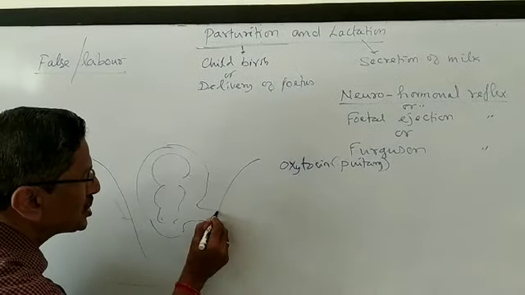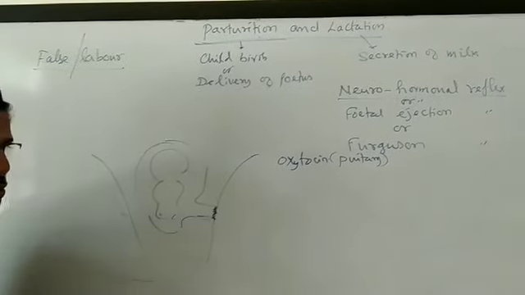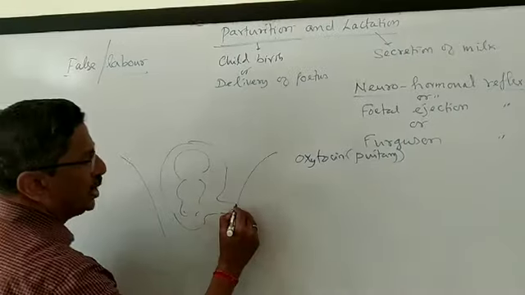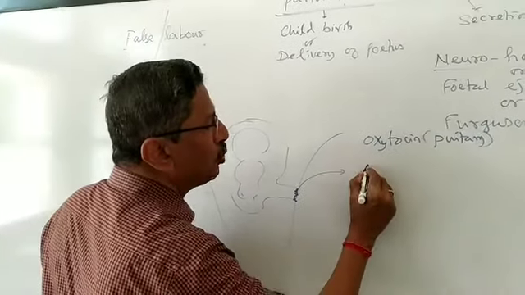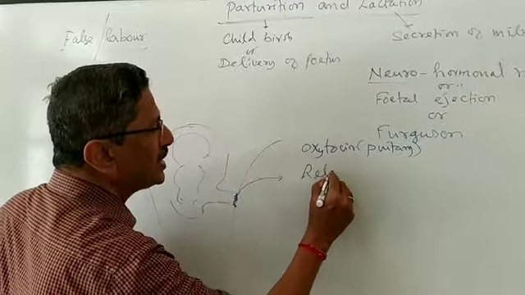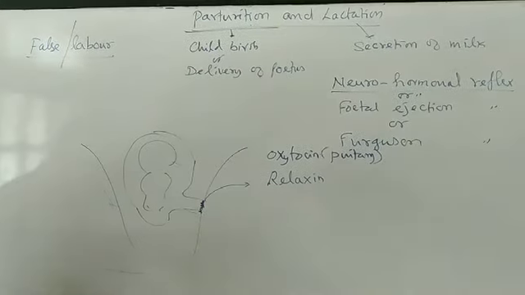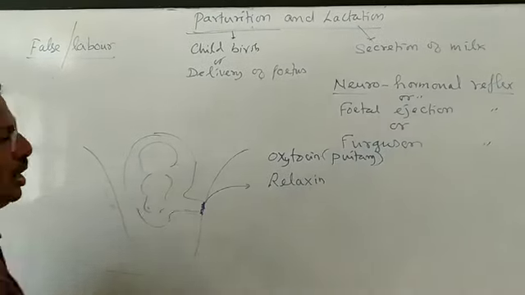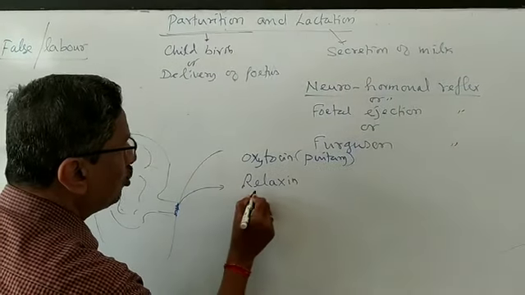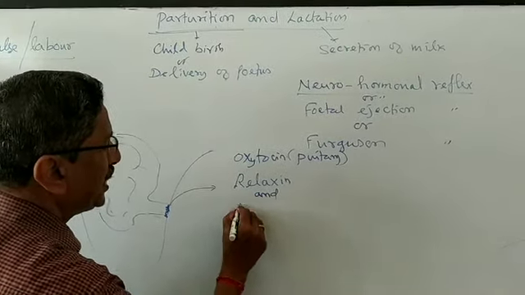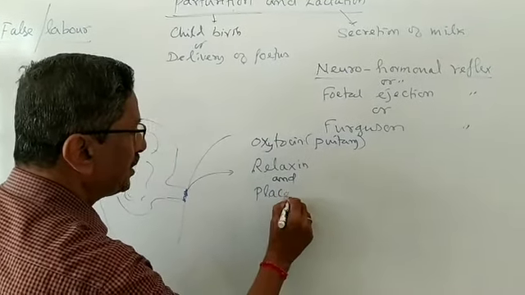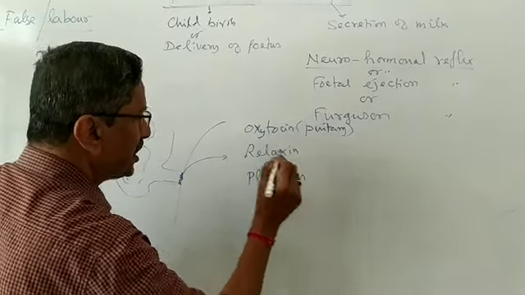Then in the placenta, I told you, one special tissue is present. The placenta secretes one hormone called relaxin. And one more hormone the placenta produces is called placentin.